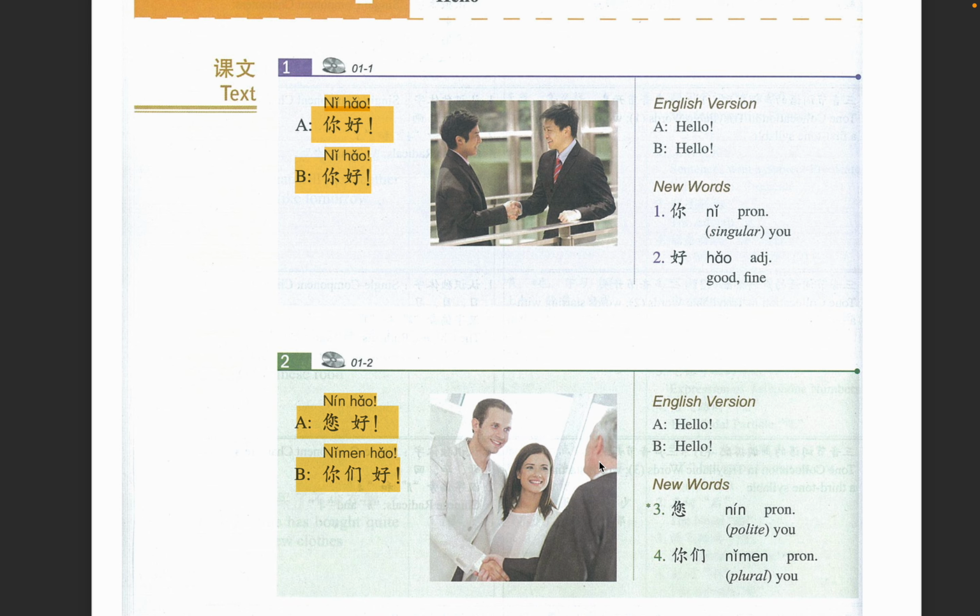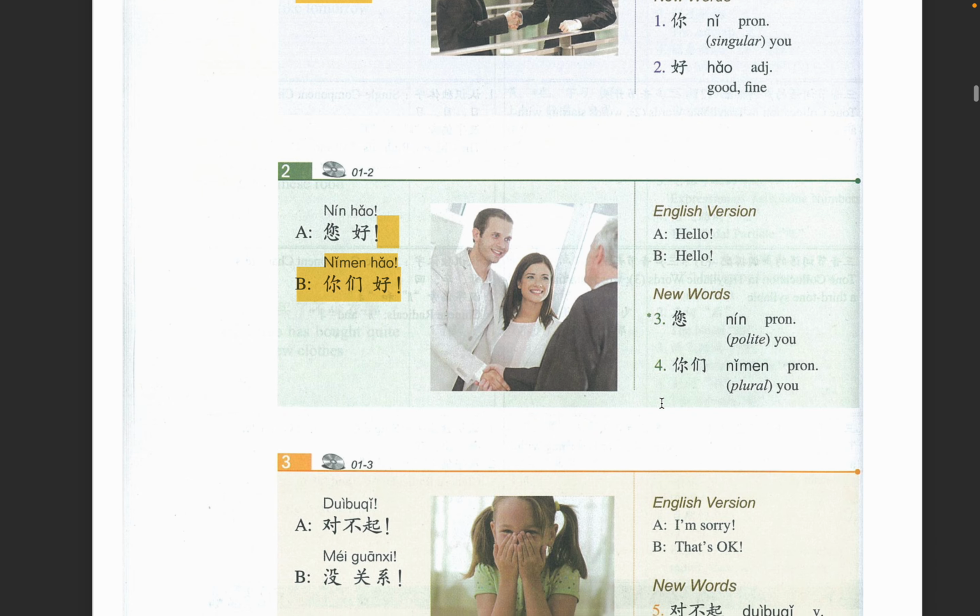It's only if you have a very formal relationship, like your boss or an elderly person or someone in authority, that you use 您好, this polite version, right? So 你们 is what? For plural, multiple people. 你们好. All right, now let's go on.